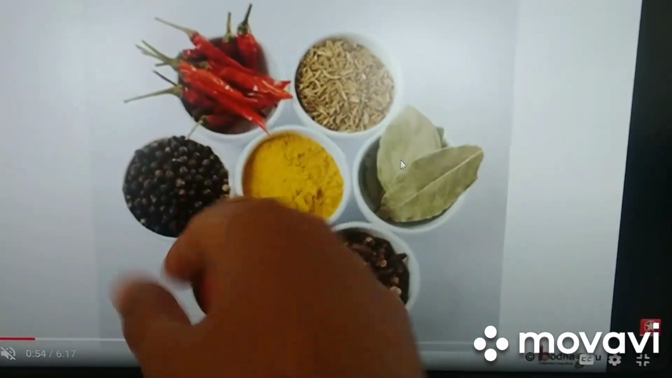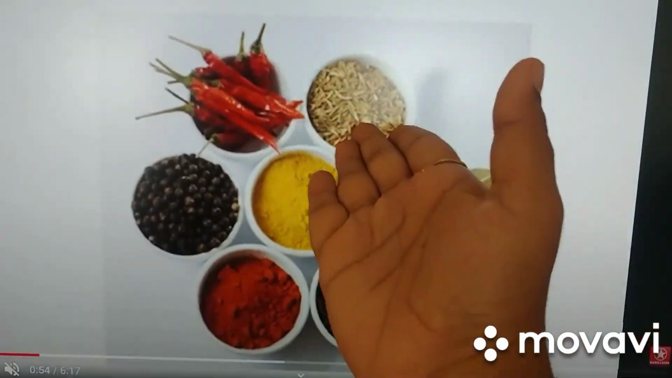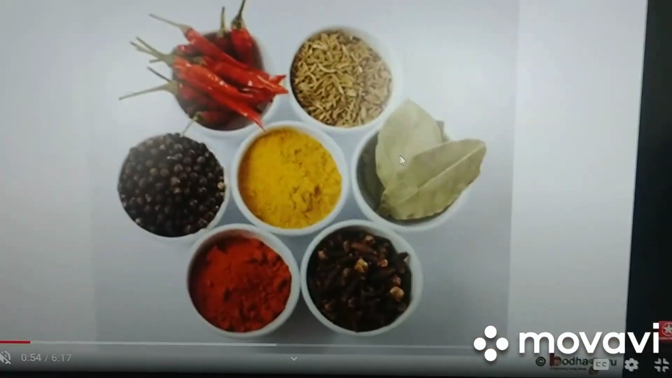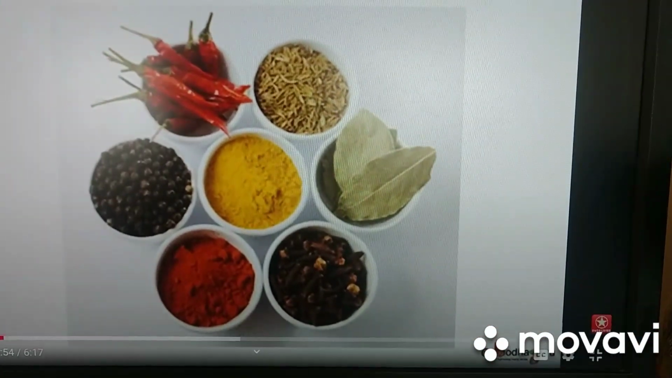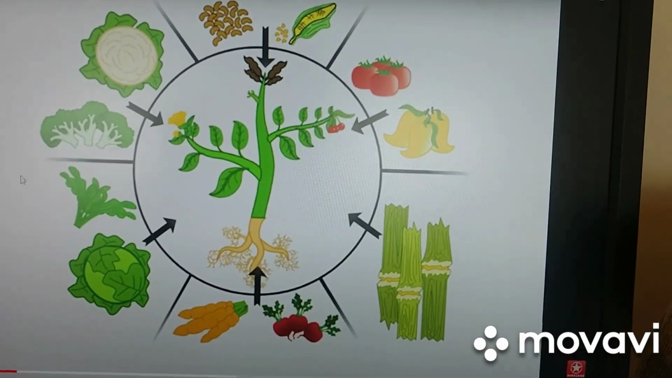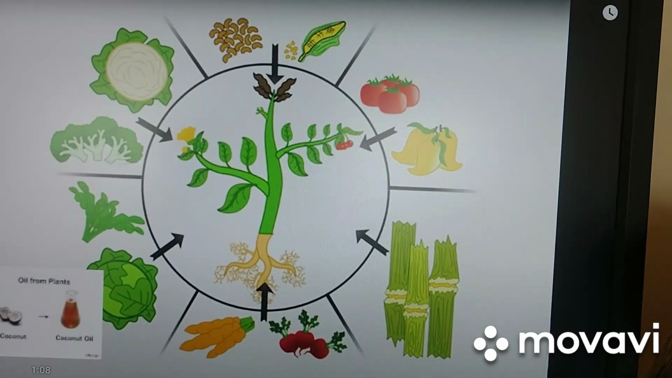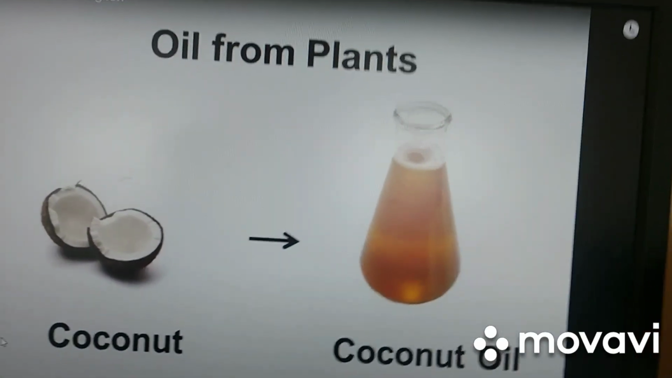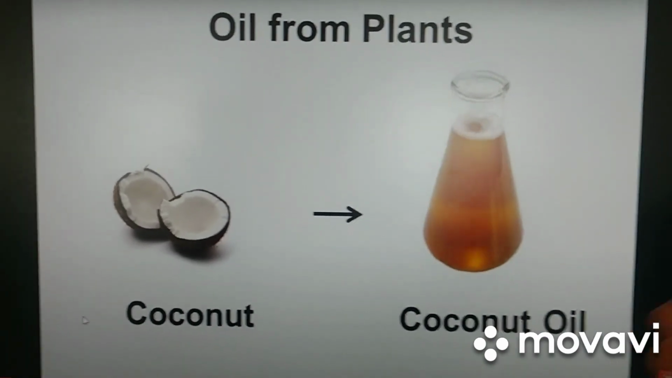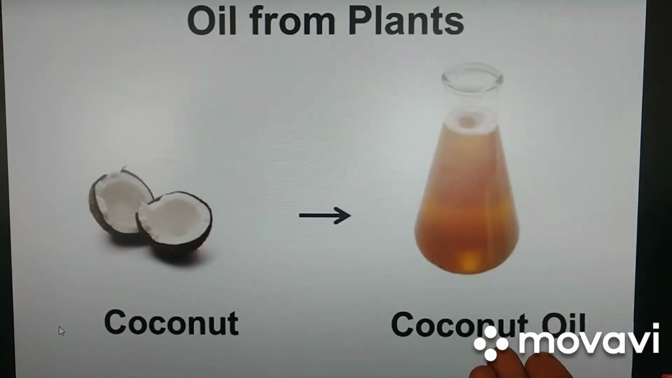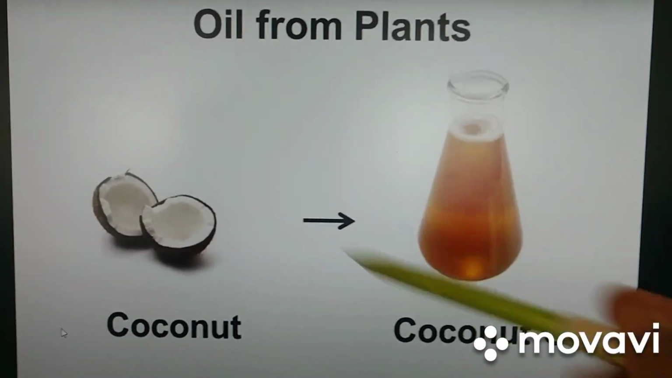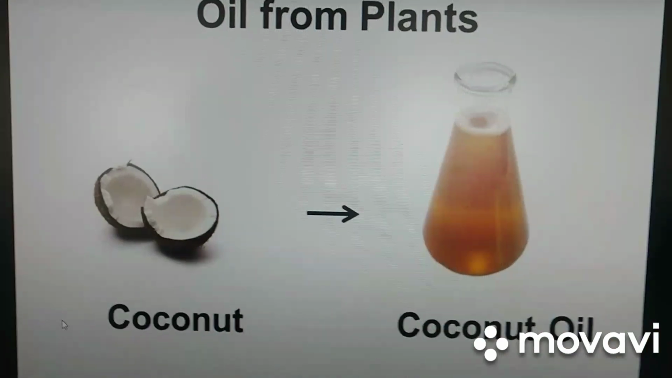Chili powder from chili. From where do we get chili? Plants. These are nothing but spices. From where do we get these kinds of powders? From the plants, leaves, stems, branches. Correct? So many things we get from plants. Now let's see what is next. Wow, what is it? Coconut oil. From where do we get coconut oil? From the coconut. From where do we get coconuts? We get coconut from coconut trees.